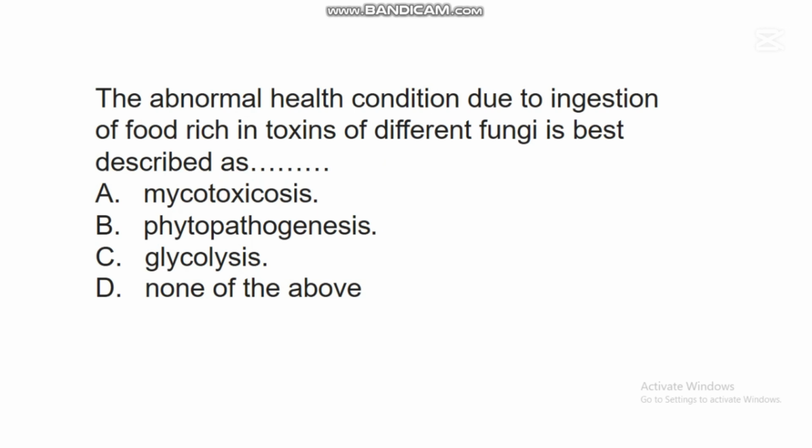In this question, the correct answer is A. Mycotoxicosis. This mycotoxicosis is an abnormal health condition due to ingestion of food rich in toxins of different fungi.